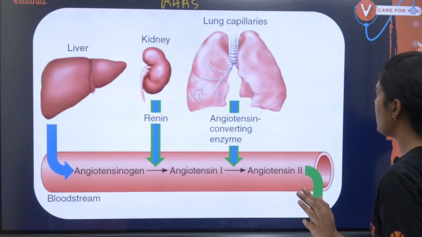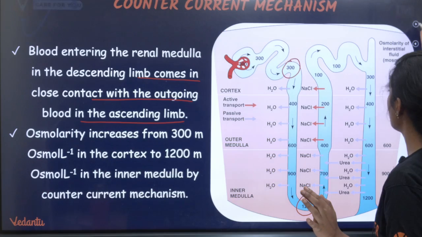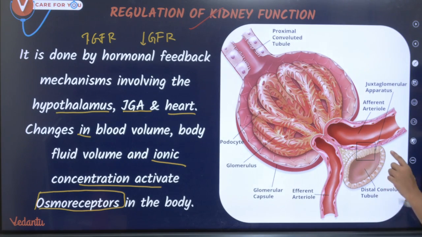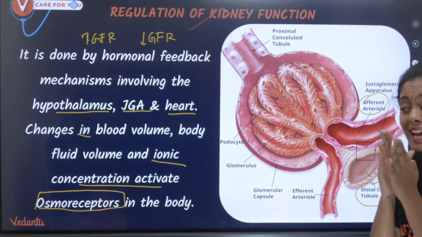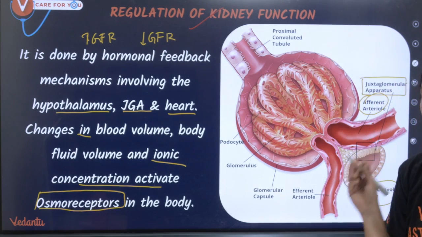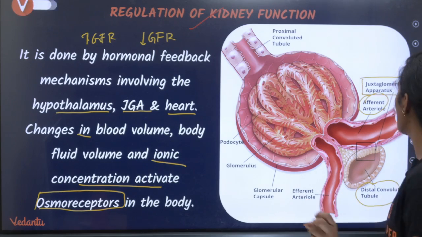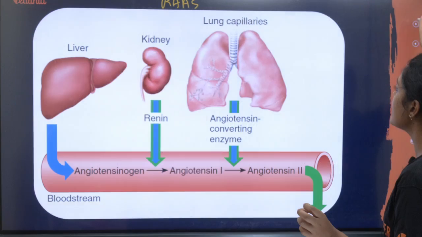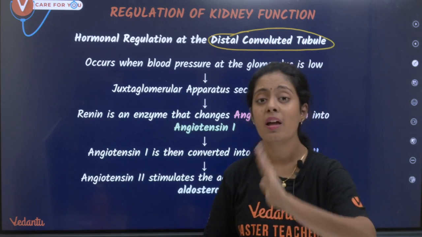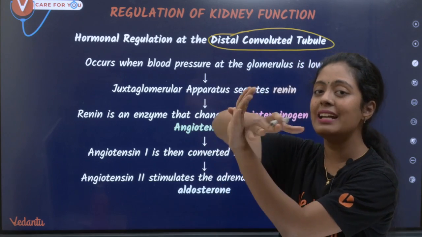Juxtaglomerular apparatus. There was a picture for that, just one minute. Yes, this is your juxtaglomerular apparatus. You can see here, this is your DCT. Between your DCT and afferent arteriole there is a specialized region. That specialized region is the juxtaglomerular apparatus. So what is the juxtaglomerular apparatus? It's a specialized region that's present between your afferent arteriole and DCT.